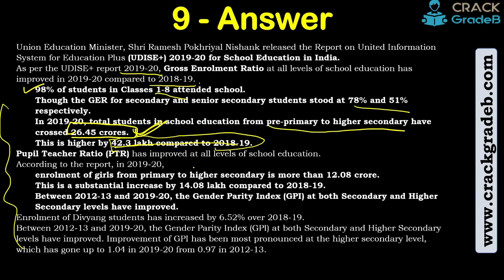PTR has improved at all levels, right? Enrollment of girls from primary level is more than 12.08 crore. So you can read the entire data, and these are very important. Enrollment for Divyang students has increased by 6.52 over 2018-19. More 6.52 percent of the people with disability have taken up admission in school, right? Let's move forward in the lecture.